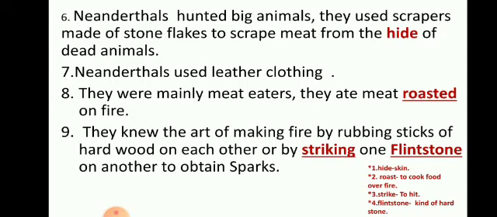By striking flint stones on one another, a spark was produced and they were able to light the fire. In this way, by these techniques, they produced fire, and whatever flesh was available, whatever dead animal was available, they used to roast the meat and then consume it.